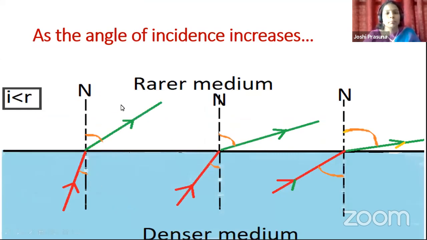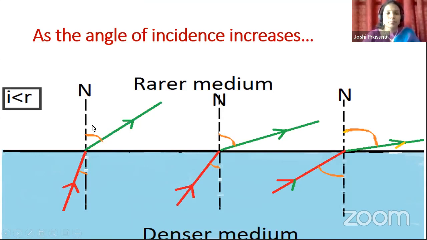That is where you consider the refraction from denser medium to rarer medium. So listen carefully. I am considering the refraction now only in one situation, where light travels from denser medium to rarer medium. Here the shaded part is the denser medium and the transparent part is the rarer medium. I am considering how the angle of refraction changes as the angle of incidence increases. That is what we are going to see in this slide.